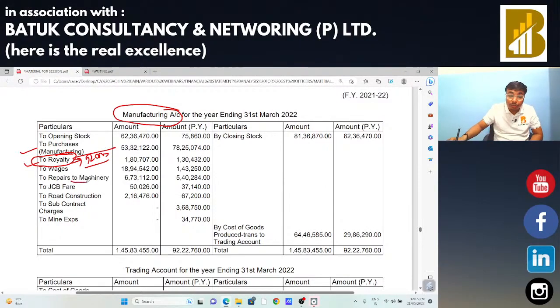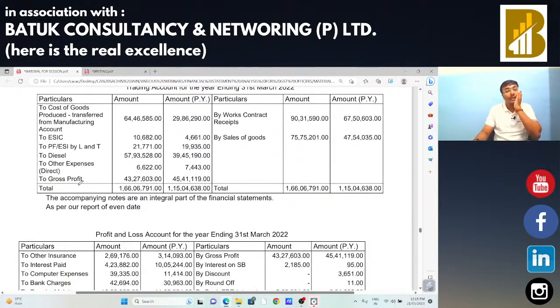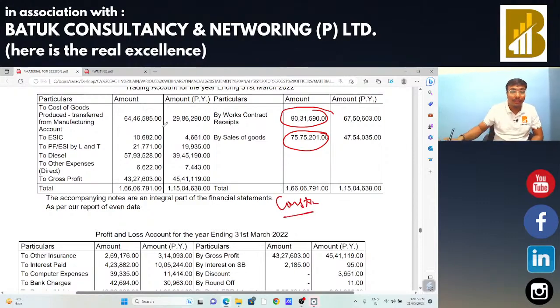Repair of machinery. In case of repair of machinery, GST will be available. So the party can claim the input tax credit on that machinery. Road construction expenditure, subcontract expenditure, there is no issue with that. Now, sir, sales of goods 75 lakh 75,201 and works contract receipt are there. This is the specific case study related to a construction contractor. In that case, ESI, PF, there is no issue with that.